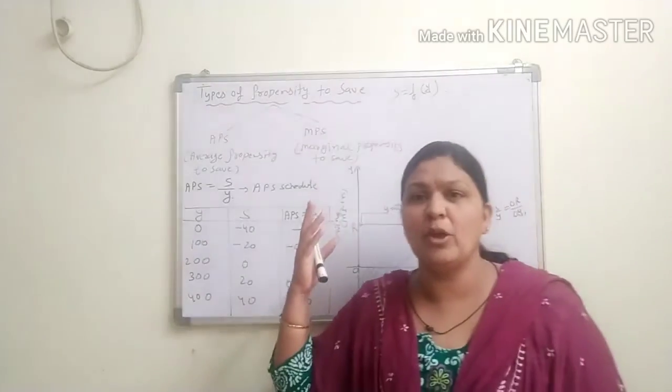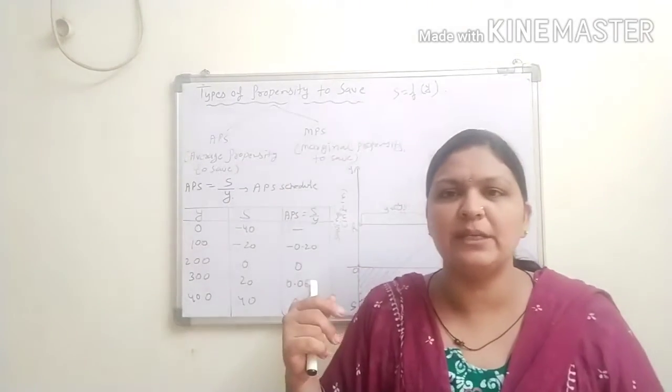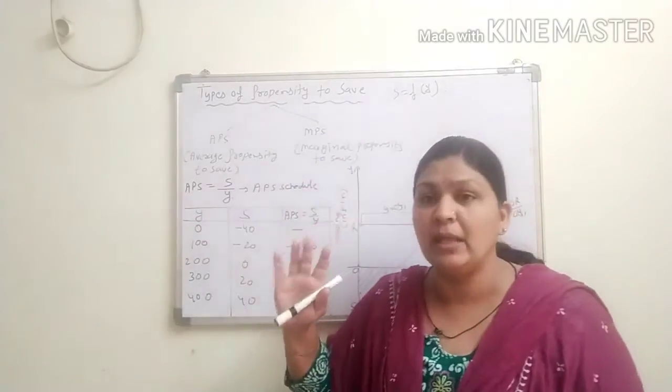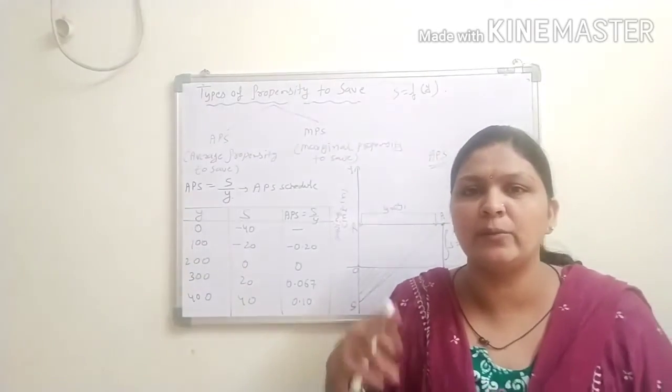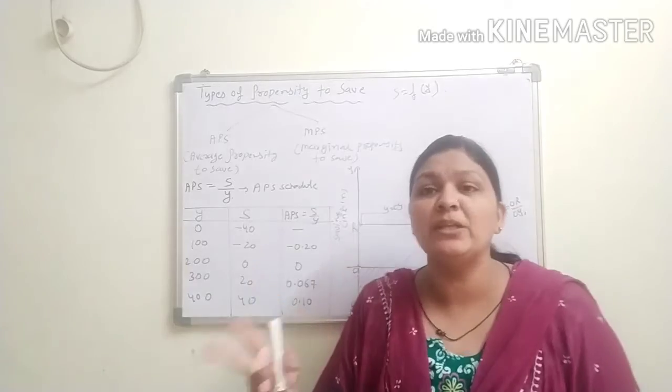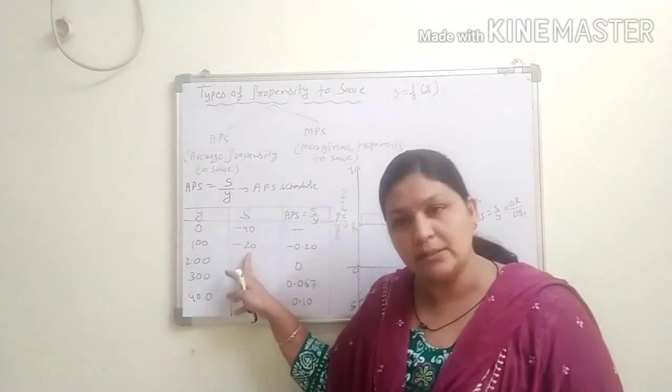Your consumption expenditure is 120, so the additional 20 rupees you consumed with the help of the previous year saving.